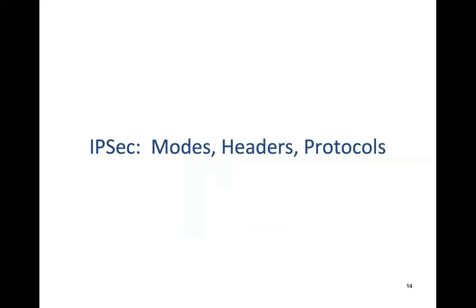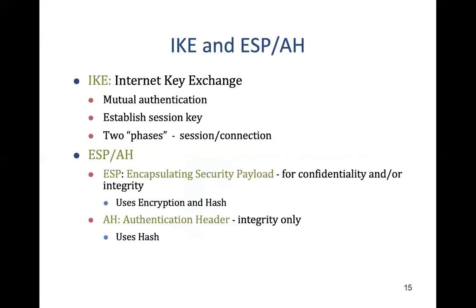Now, please understand that, as we just studied, we are going to use IKE, Internet Key Exchange, for exchanging of keys. The first phase of the protocol is exchanging of keys and creating an understanding that we call a security association.